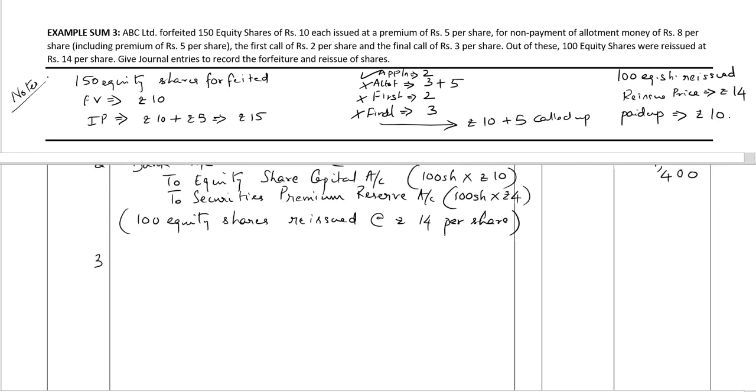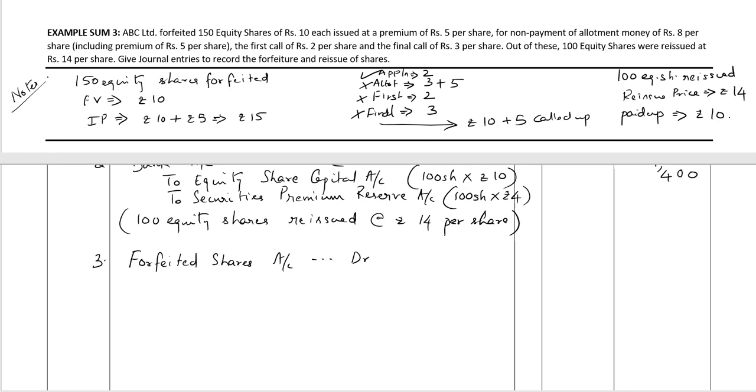Let's move on to the final entry to transfer the gain on reissue of forfeited shares to capital reserve. Forfeited shares account debit, to capital reserve account.